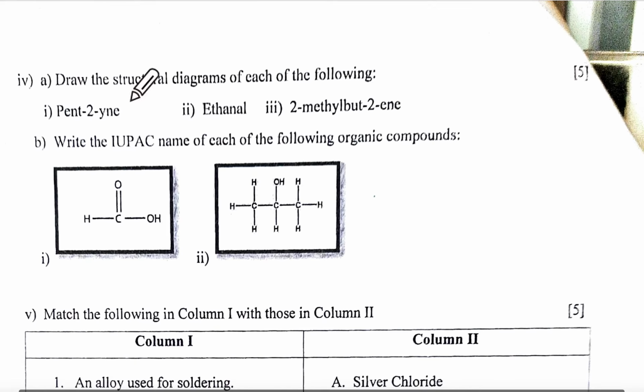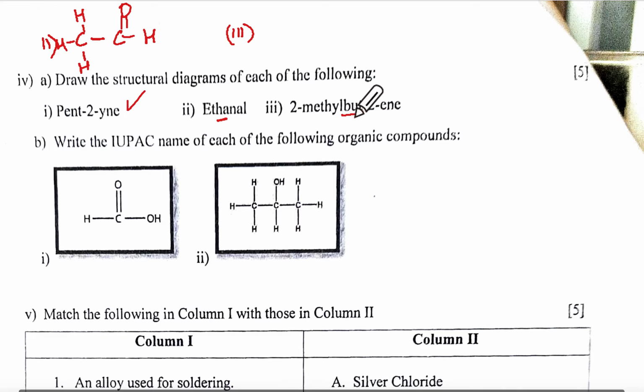So draw the structural diagram. You can do this. Ethanol, some of you may have a problem. Eth means single bond. Ethane means C single bond C. Aldehyde means CHO group, a double bond O and single bond H. Now this carbon has got all 4 valencies, so 3 H's and this single bond.